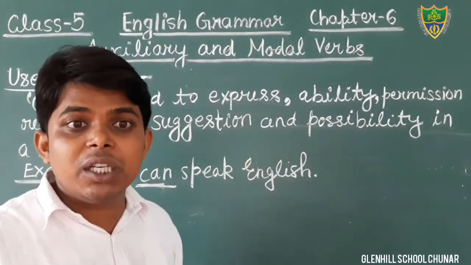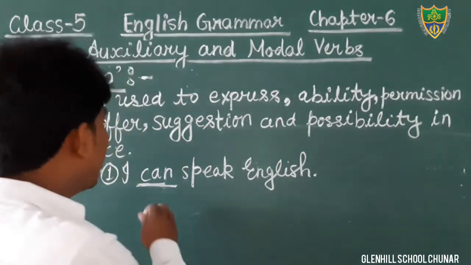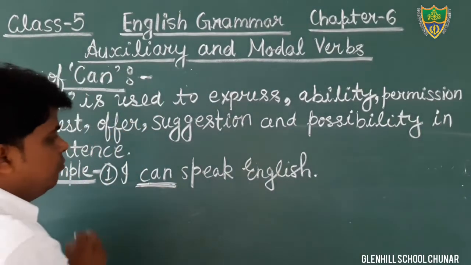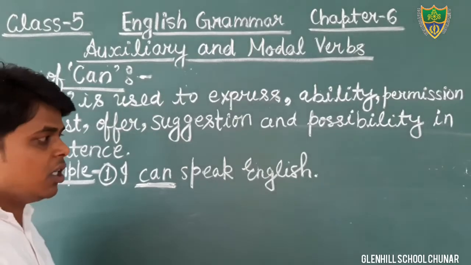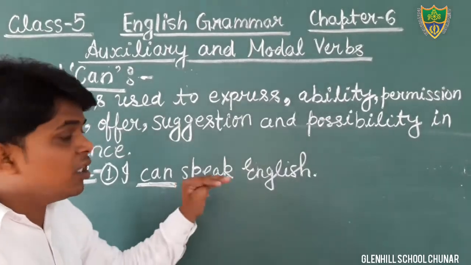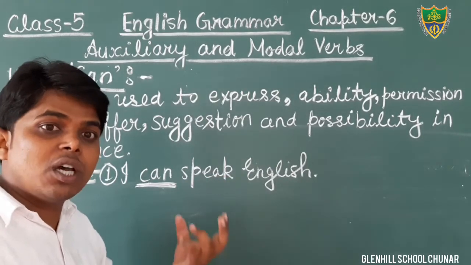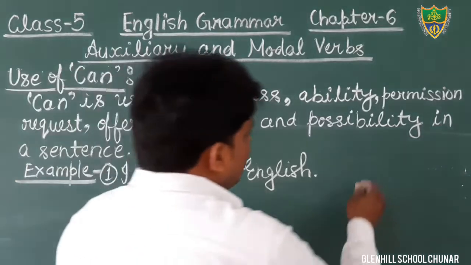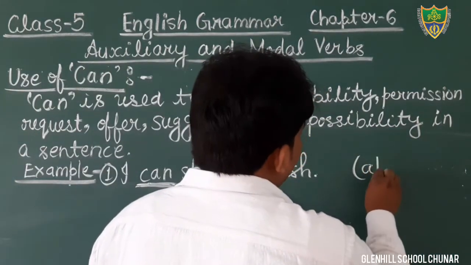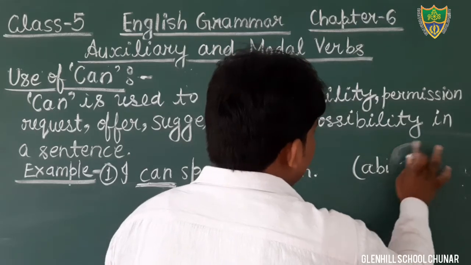It shows the ability. In Hindi we call it सकना: मैं इंग्लिश बोल सकता हूँ. So in this sentence, the word can is used to show the ability.